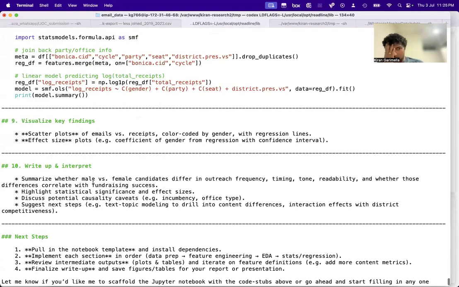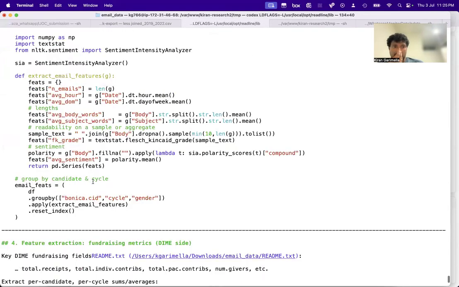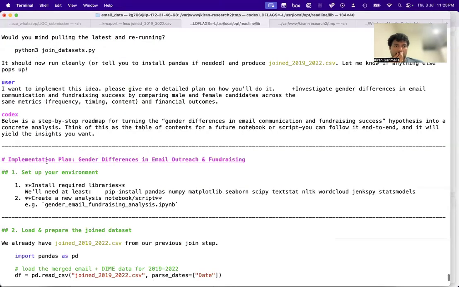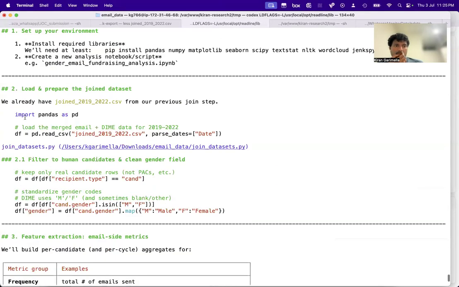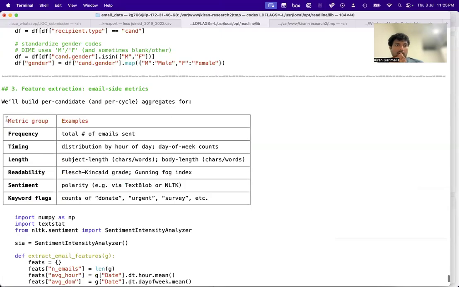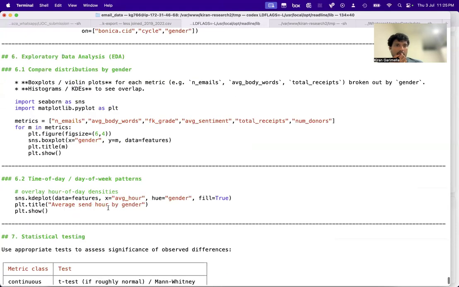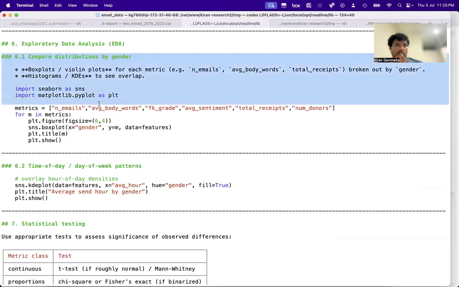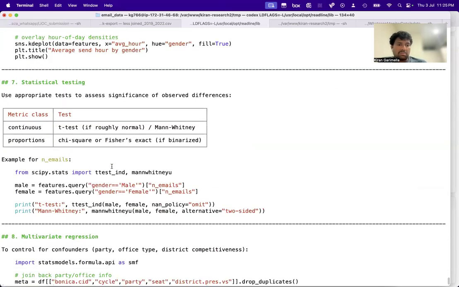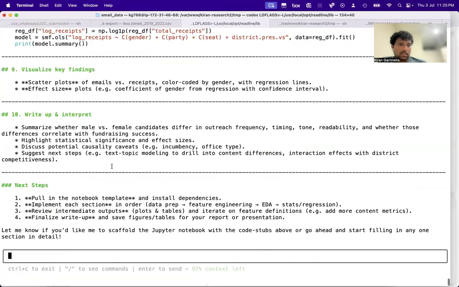Okay, so it did give me a really detailed plan. It says, okay, whatever. Email sent, feature extraction, merge features. Yeah, okay. How are you getting gender? Okay, well, I don't know. I mean, let's check it out. Okay, please implement it.